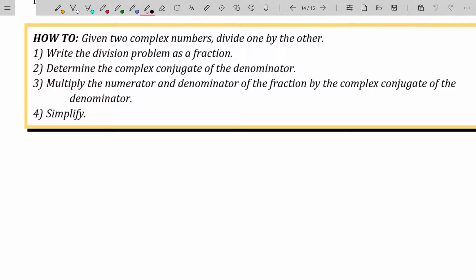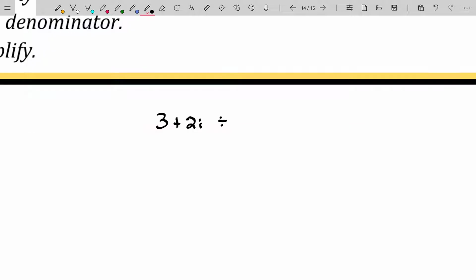When given two complex numbers and asked to divide one by the other, we're going to write the division problem as a fraction. That is, if they say, I want to know what 3 plus 2i divided by the complex number 3 minus 4i is, the very first step is to write this as a fraction: 3 plus 2i divided by 3 minus 4i.